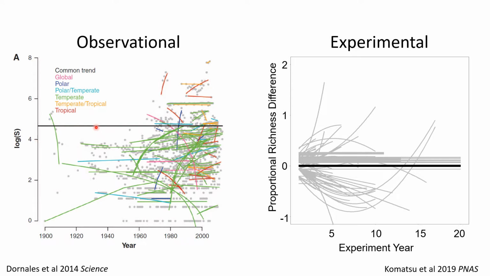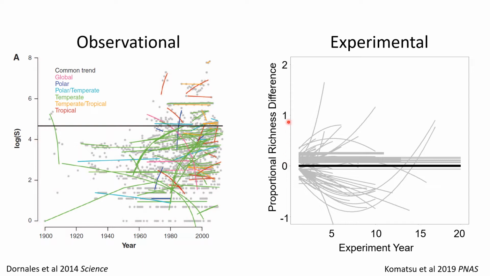So here we're looking at a variety of different global change experiments around the world where people have manipulated things like water availability or CO2 availability in the atmosphere or nitrogen availability in the soil, temperature, etc. And across the x-axis, we're looking at the number of years that global change treatment has been chronically imposed. And the y-axis is showing our proportional difference in richness between our treated plots and our control plots.